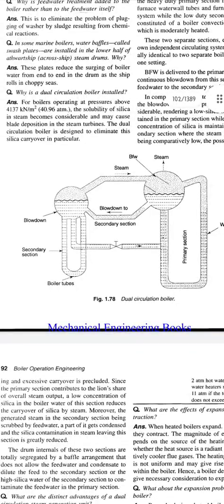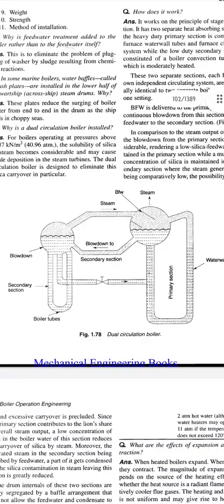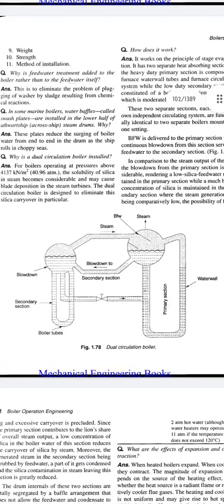We can see the dual circulation boiler. In this diagram we can see the blowdown on the left side of the diagram, with the secondary section on the left side and the primary section on the right side. Boiler tubes are available, and blowdown to the secondary section is available. Steam goes to the primary section boiler drum from the secondary section boiler drum.